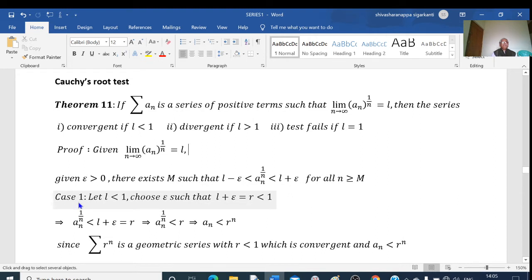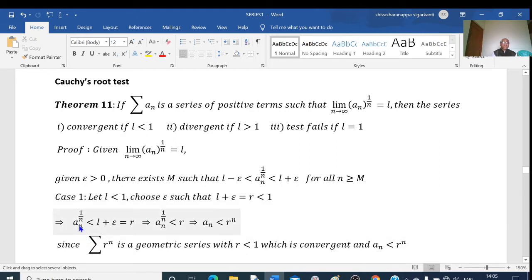So first I will consider case 1, that is L is less than 1. Here epsilon is arbitrary, I can choose any epsilon. As we have L is less than 1, I will choose epsilon such that L plus epsilon is still less than 1. Let me denote L plus epsilon as R. So here we have R is less than 1.